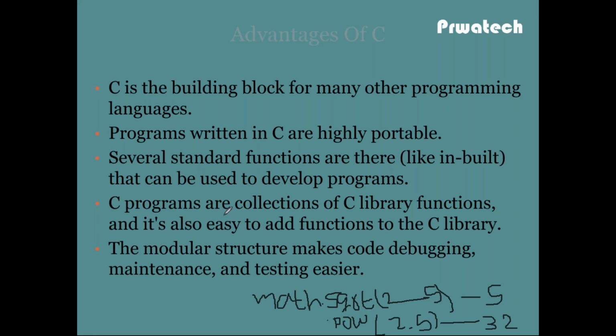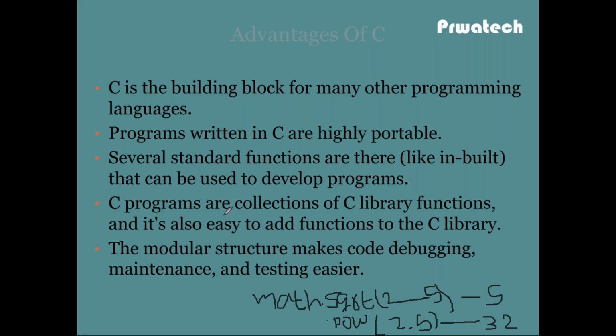I already said that C has functions, right? In the previous video, so C has built-in functions. If you write functions in a file, then anyone can understand the code, and debugging, maintenance and testing are also easier.